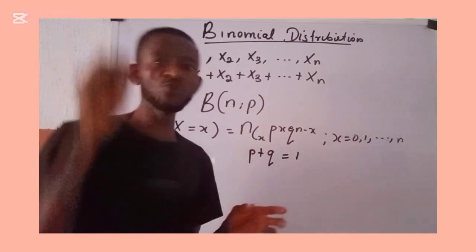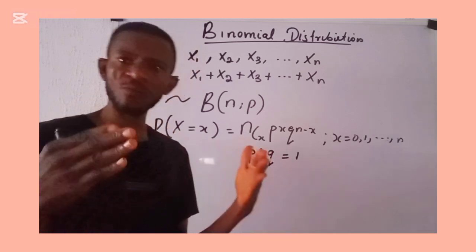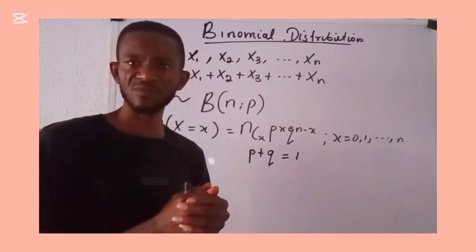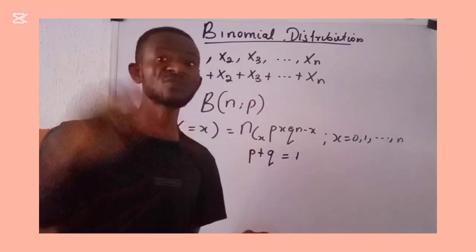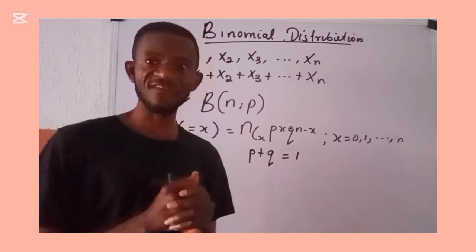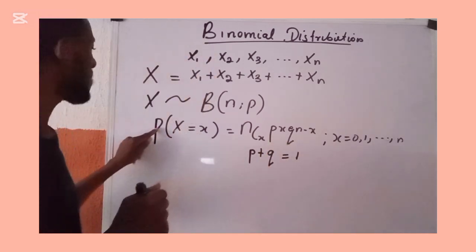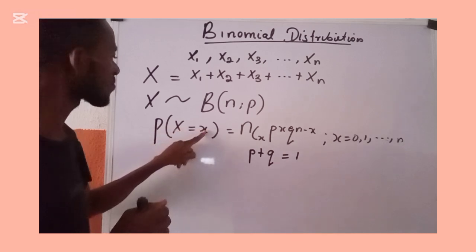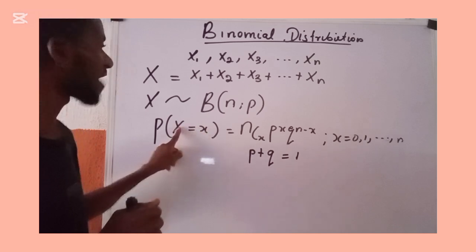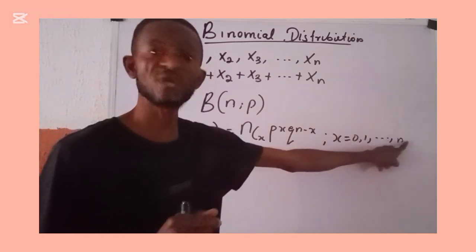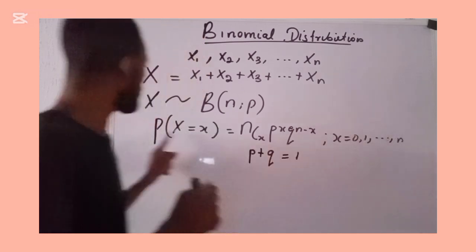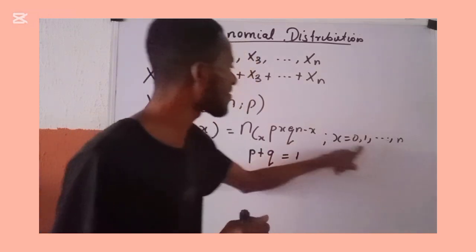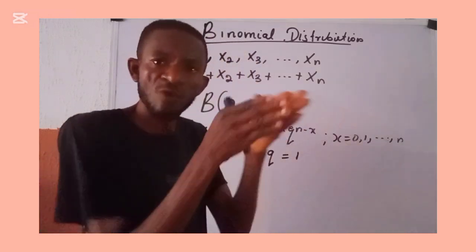There is something I would want you to equally note. Remember that the sum of all the probabilities within the described range is equal to 1, because probability doesn't go beyond 1 and it doesn't take a negative value. We are talking about the probability of a random variable X taking a value small x, such that this value x, which is called the realization of this random variable, begins from 0 down to n. So the probabilities of this random variable taking all its possible values, the sum of all of them must give me 1.